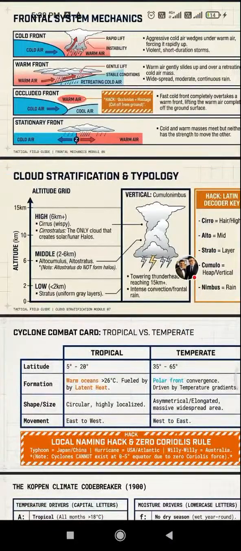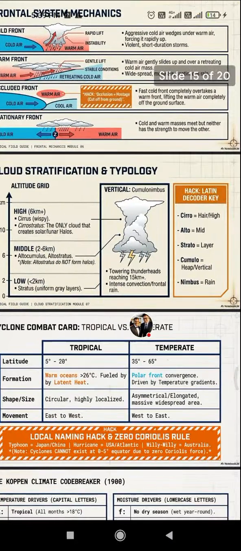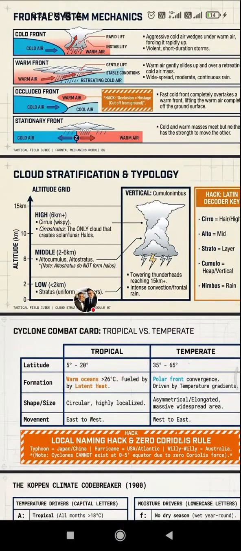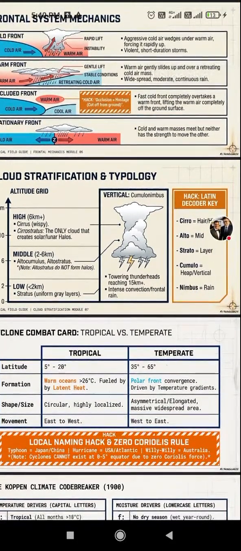Cloud stratification and typology. By altitude: stratus, below 2 kilometers, uniform gray layer. Middle: altocumulus and altostratus. Alto is not for halos. Then the high cirrus, wispy. Cirrus is the only cloud that creates solar and lunar halos. Vertical: cumulonimbus, towering thunderhead reaching 15 km, intense convection and frontal rain. Latin decoder: cirro means high, alto means mid, strato means layer, cumulo means heap and vertical, nimbus means rain.